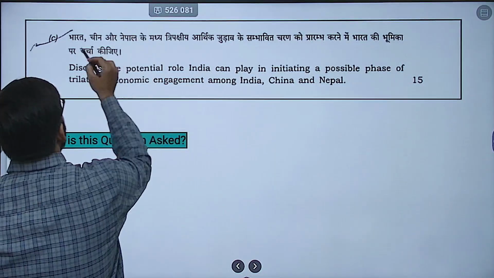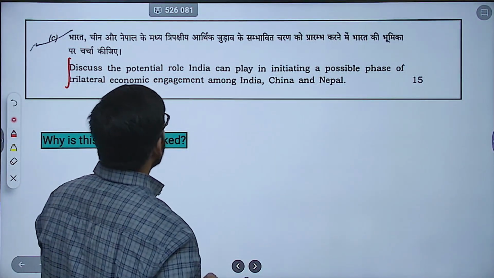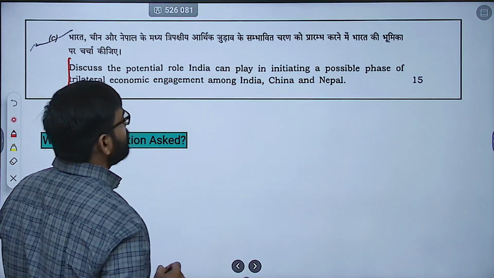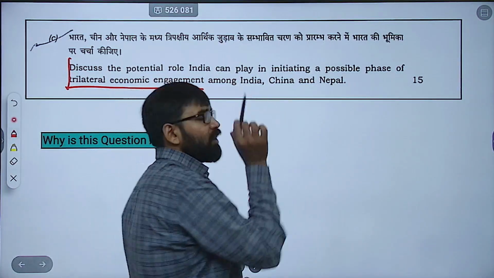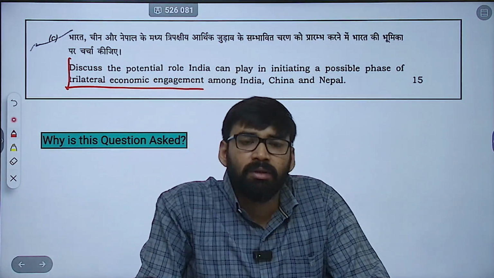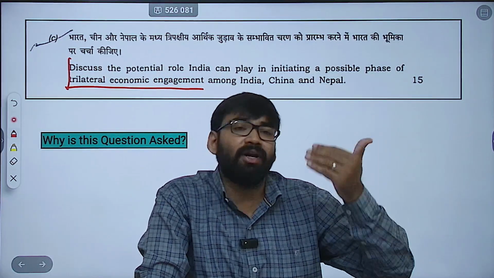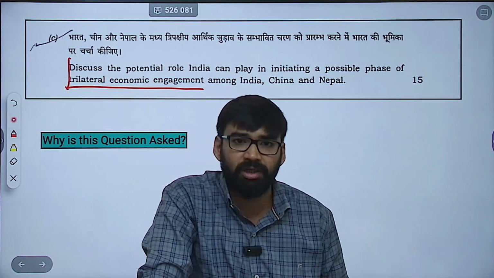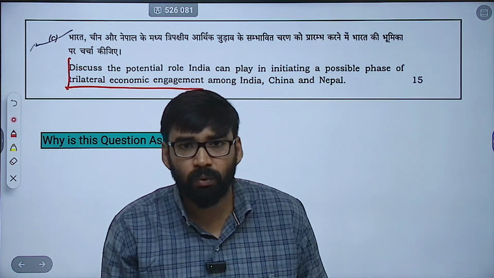Now, last question, that is: discuss the potential role India can play in initiating a possible trilateral economic engagement among India, China and Nepal. Now, first of all, this question actually tests the student's grasp of regional trilateralism opportunities, especially India's possible mediating and integrative role.